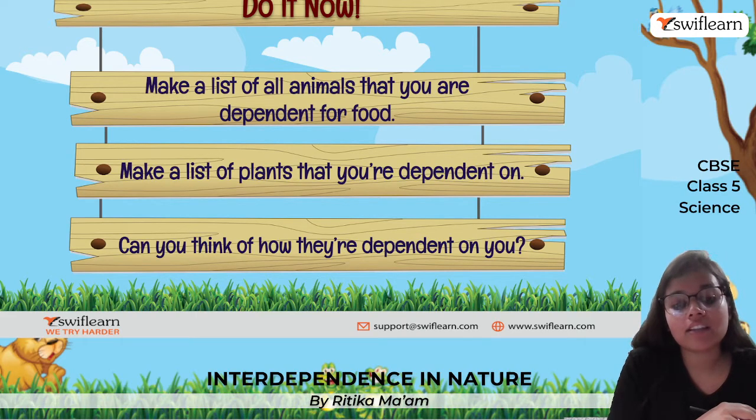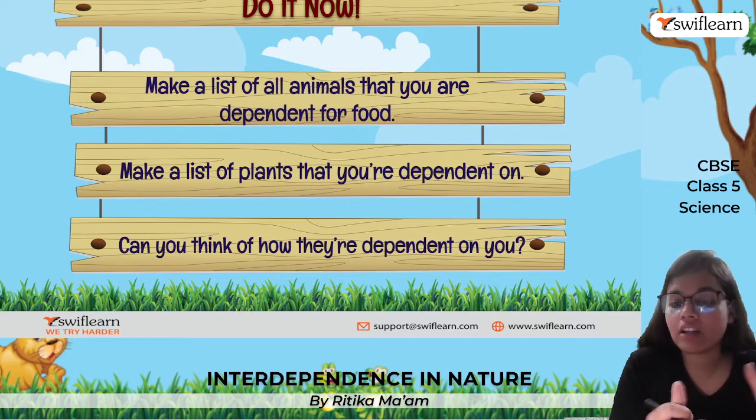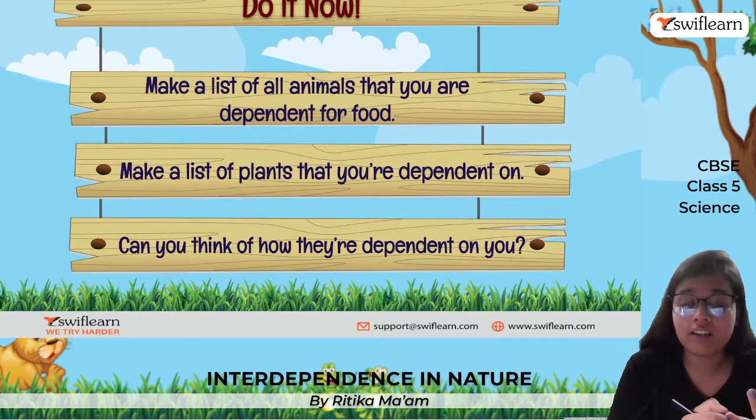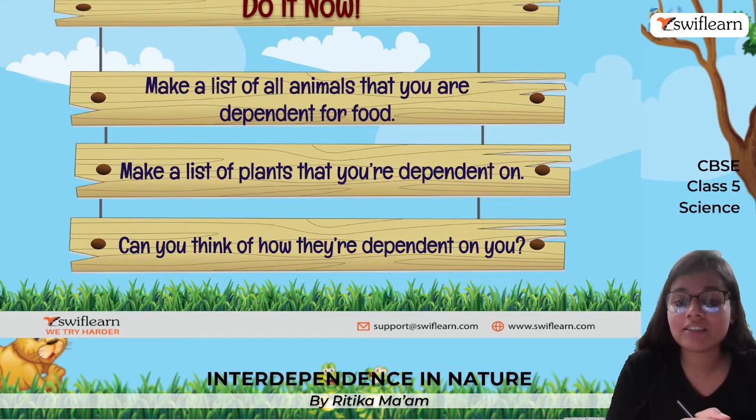Okay, next, a list of plants that we are dependent on. If I talk about plants, there are many plants that we are dependent on, right? Grains like wheat, rice, maize, jowar, bajra, various vegetable plants, various flowering plants. Okay, so here are all the plants that we are dependent on for our food needs.